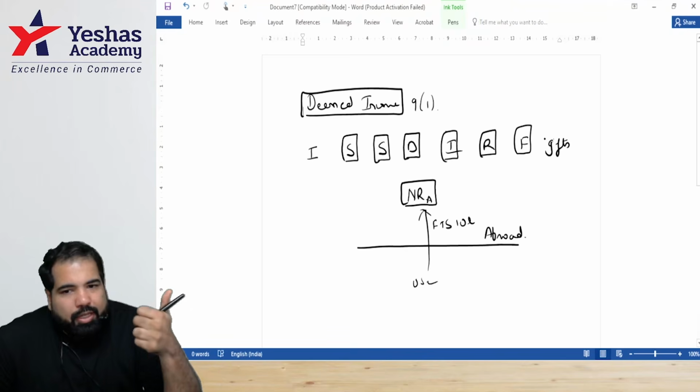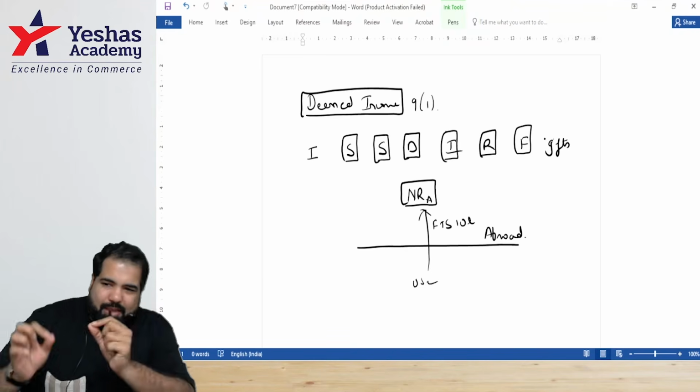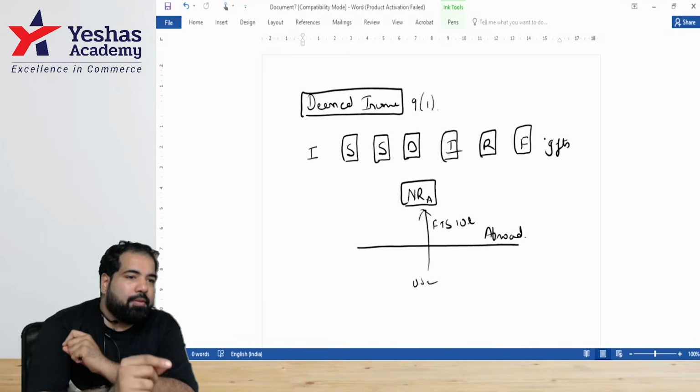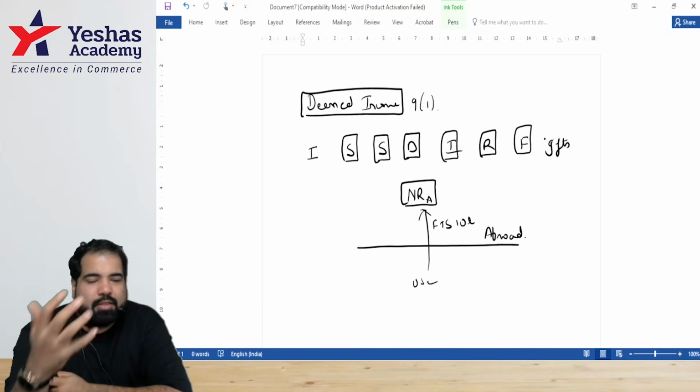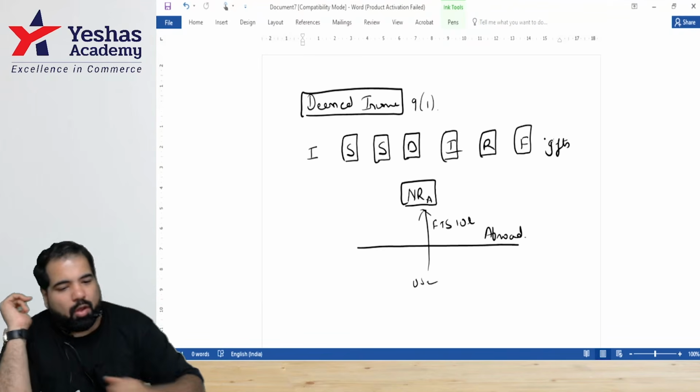So IRF. Can we repeat? IRF. I for interest, R for royalty, F for fees for technical services. Just make sure in the exam you spot the word used. Used where? In India. The money was used in India. The patents were used in India. Technical services used in India. Are we okay, everyone? All right.